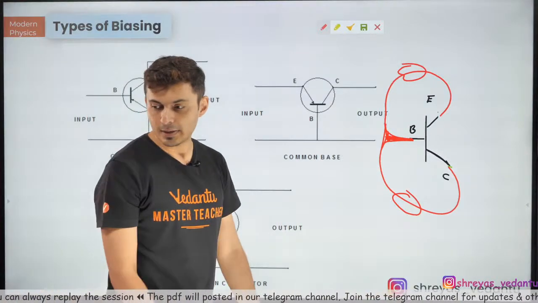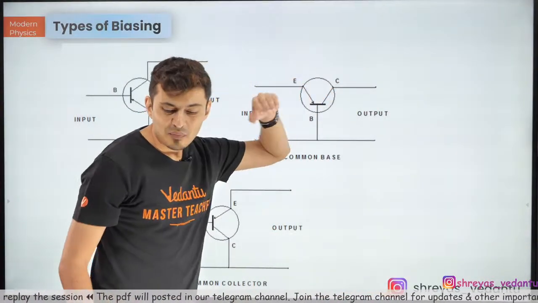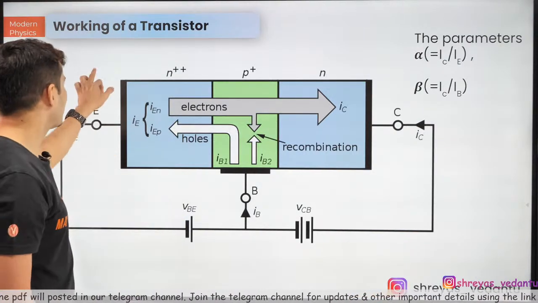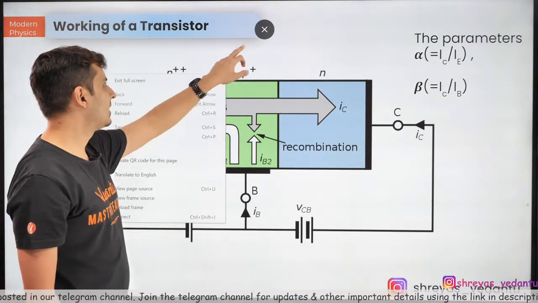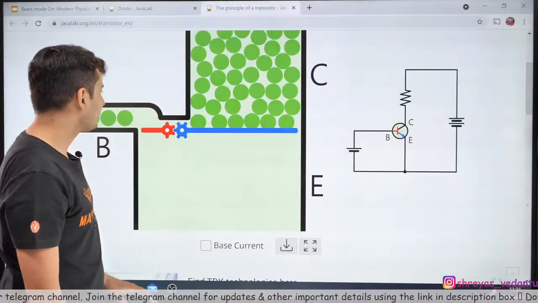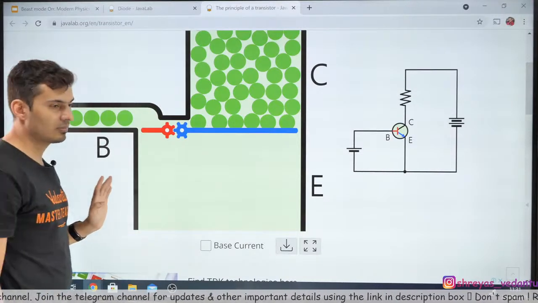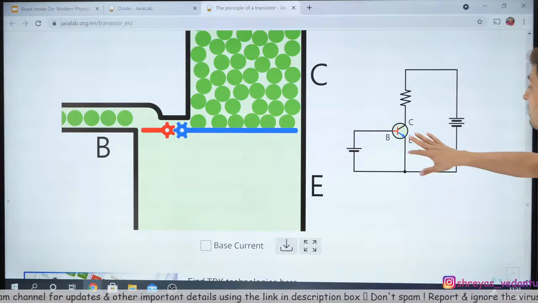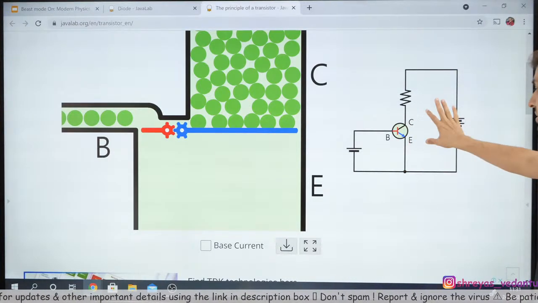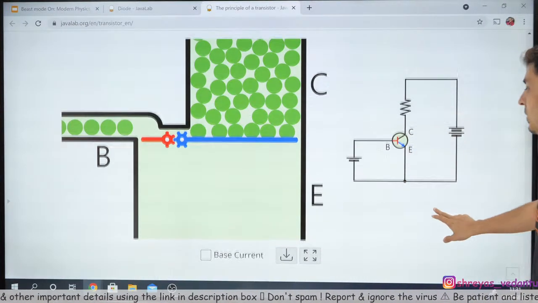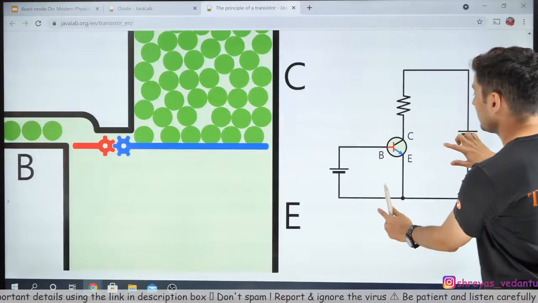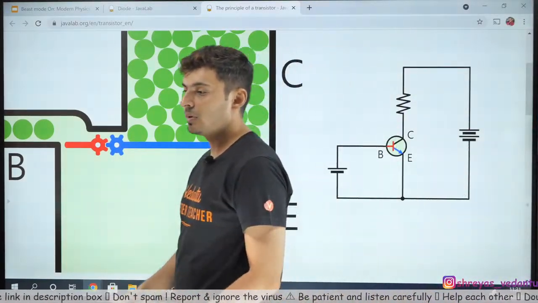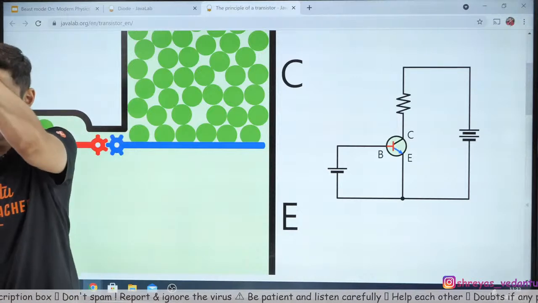Okay, great. Now, what exactly does a transistor do? You might be confused. So for that also I have a simulation. You will understand this. This is the best simulation. After this, you will not have confusion. Okay guys, first of all tell me which kind of arrangement this transistor is in. Look at this. All the things are marked. Is it common base, common emitter, common collector? Come on my warriors.